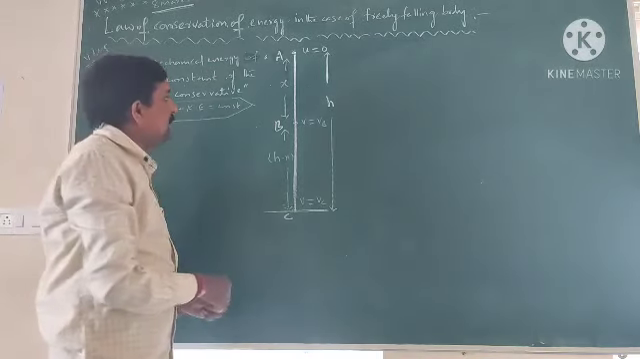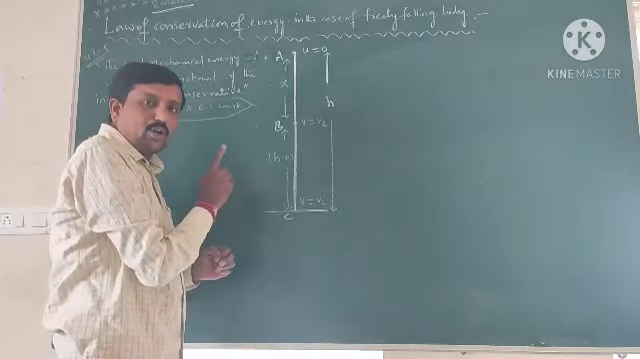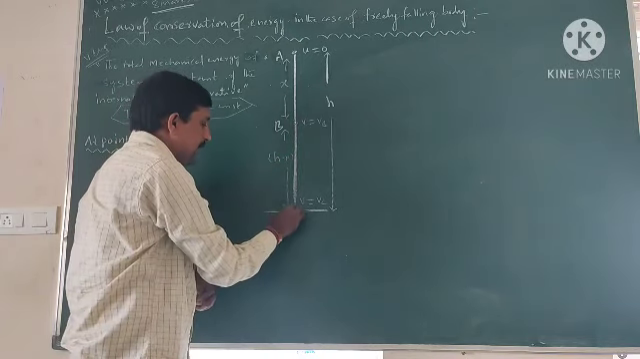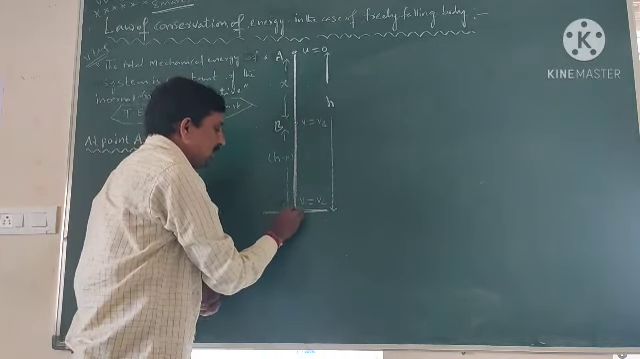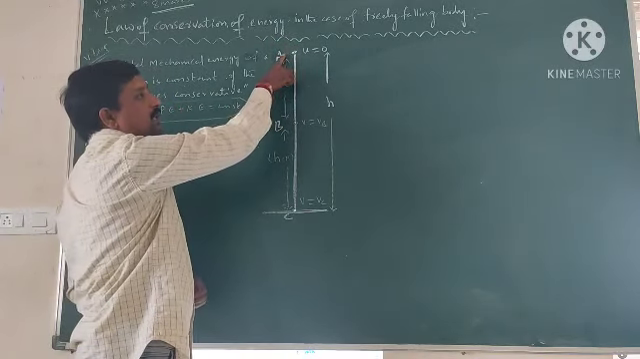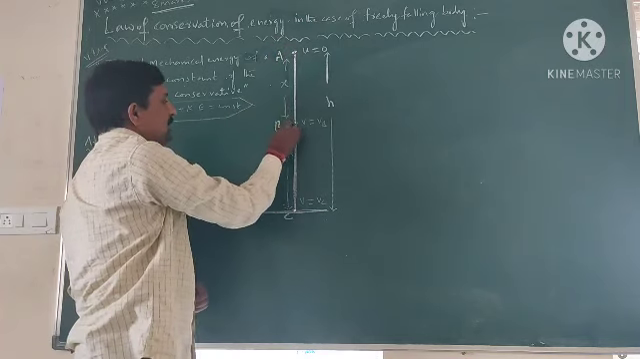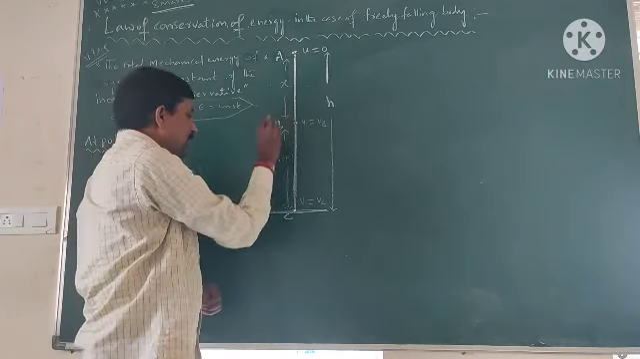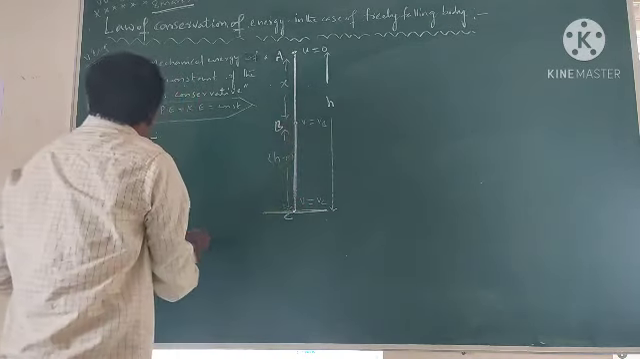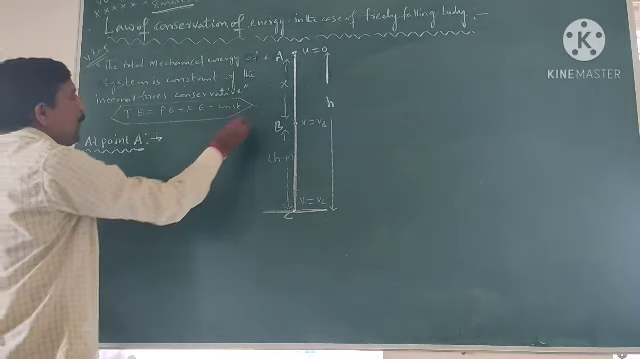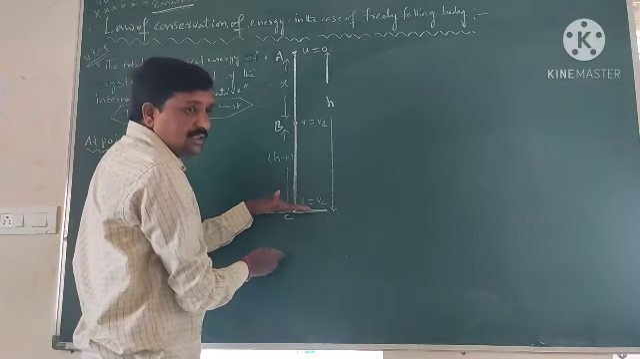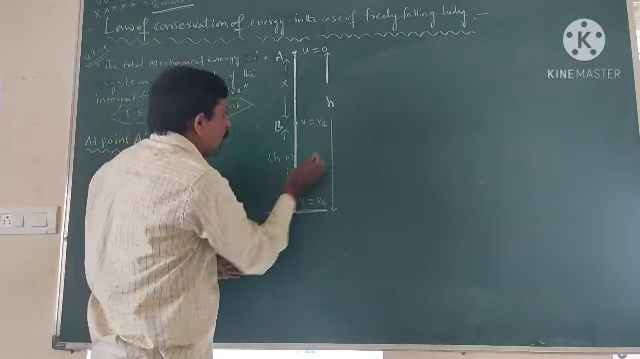We have to find out the mechanical energy at point A, at the middle point B, and at point C. The point C is located on the surface of the ground. We find out the potential energy and kinetic energy at point A, the potential energy and kinetic energy at point B, and the potential energy and kinetic energy at point C. Now consider point A. The height of point A from the ground is h.